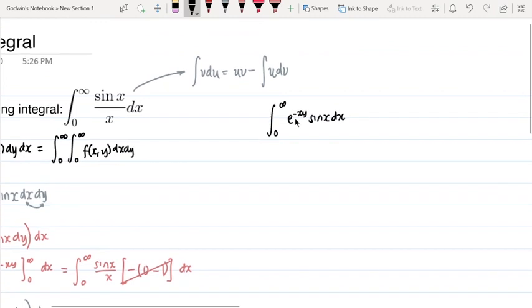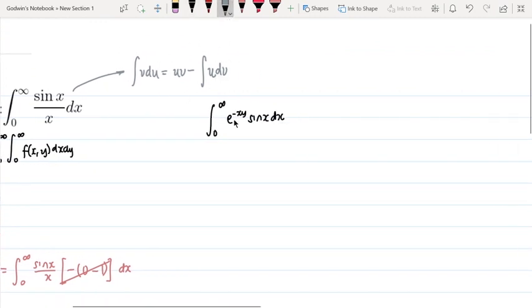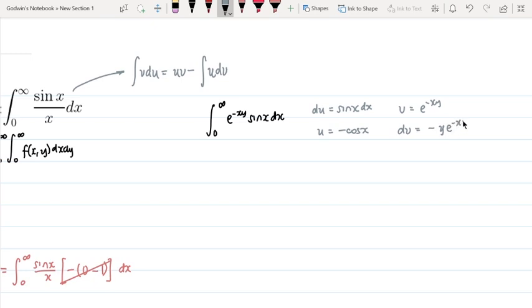And this is where we actually use our integration by parts. And so, let's try assigning. I'll just assign the du here as sine x dx para hindi tayo mahirapan. And then the u here, if we integrate this, should be negative cosine of x. And then for the other one, v should be e to the negative xy. And so dv should be negative y e to the negative xy dx.